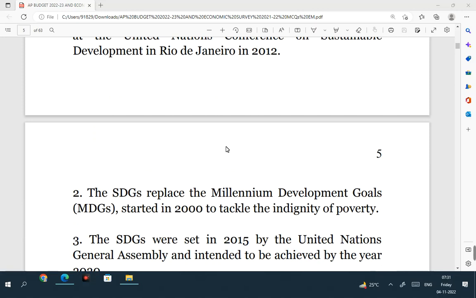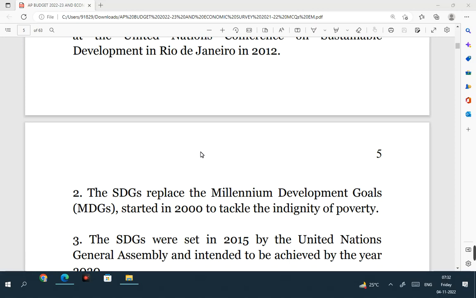The Sustainable Development Goals replaced the Millennium Development Goals started in 2000 to tackle the indignity of poverty. This is also correct. Earlier, between 2000 and 2015, for a period of 15 years, we implemented Millennium Development Goals.